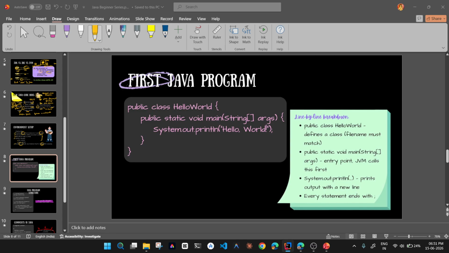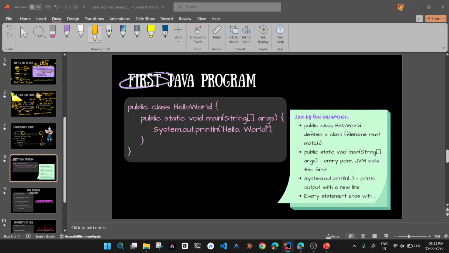So it has given public class first, meaning this is a class. Okay, this is a class name. So always remember we'll have the file name and class name as the same. We'll give the same name as the class to the file, or else it will give an error. If your file name is first, your class name should also be first. Same thing. And then you need to have a main function.